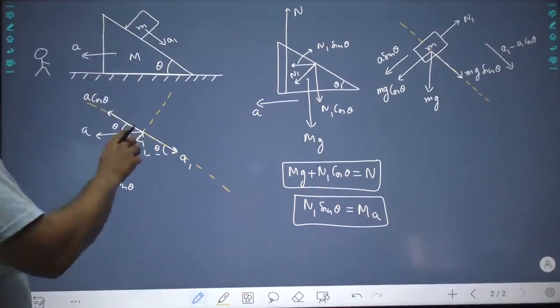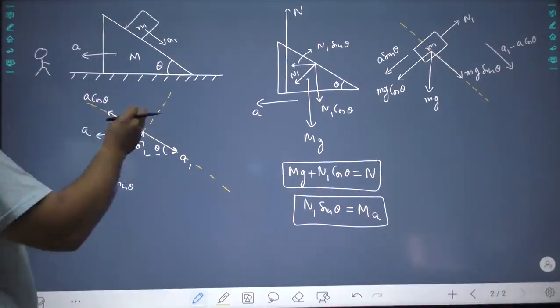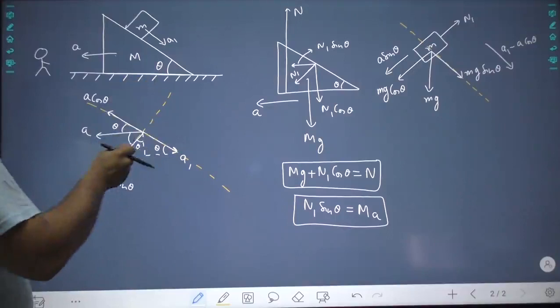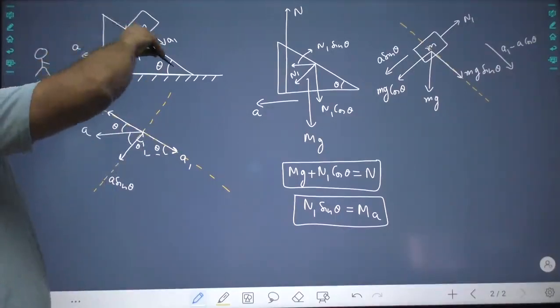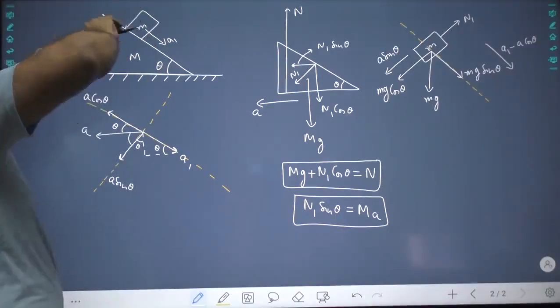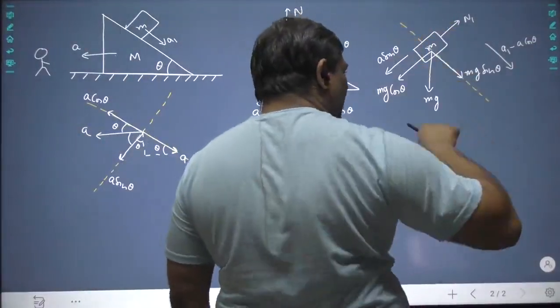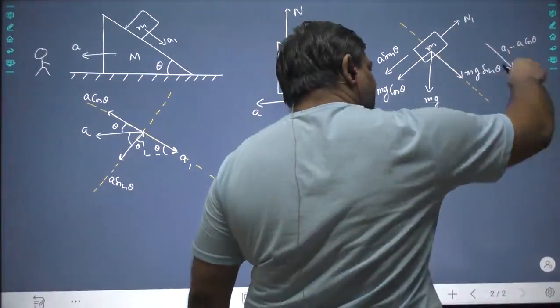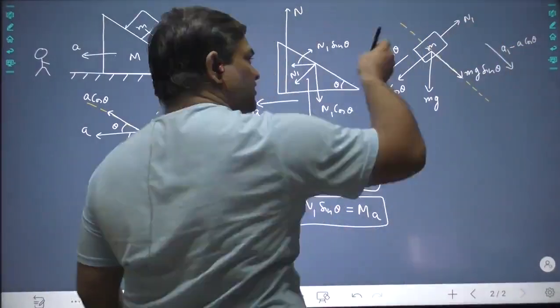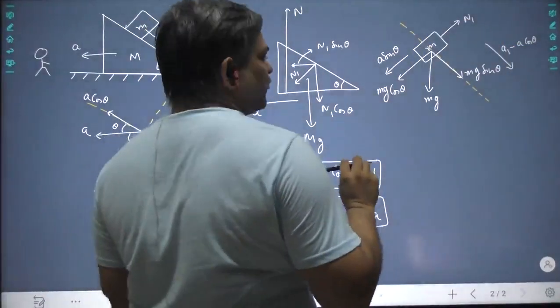Now we have something like this. You have to break down accelerations also only along two directions, along the plane of motion and perpendicular to the plane of motion. So we have this. Now with respect to earth, it has acceleration in this direction also and in this direction also. Now write down F equal to ma.